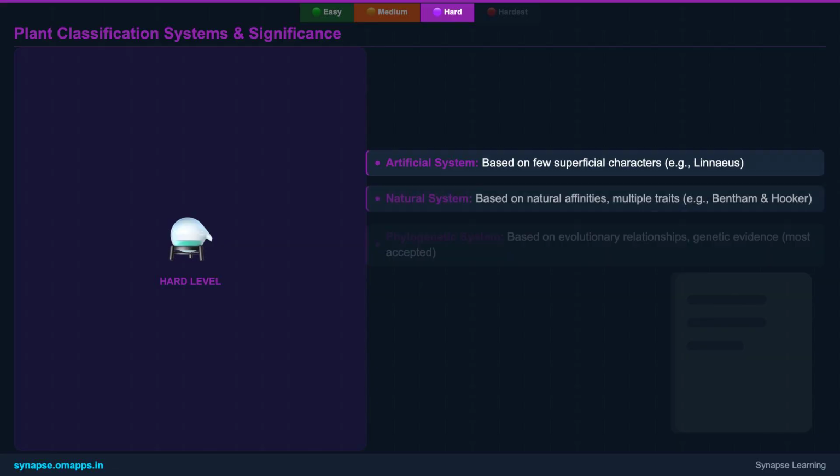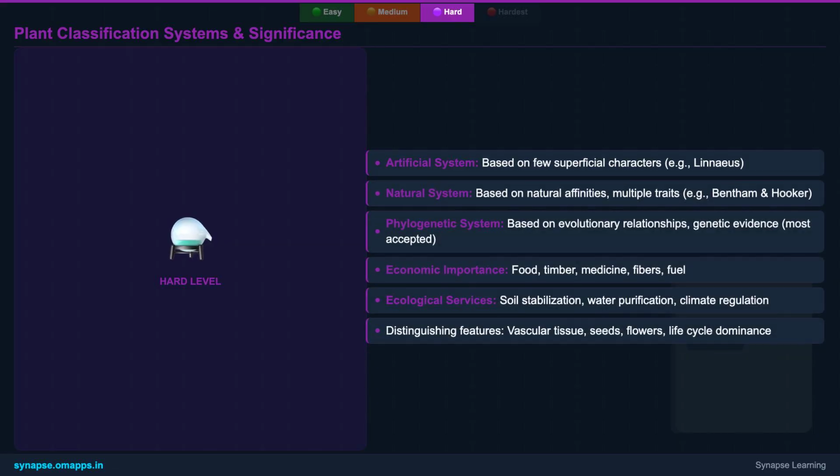Next, we explore the different systems of plant classification. We'll differentiate between artificial systems, based on a few superficial traits, natural systems, which consider a broader range of characteristics, and the most modern phylogenetic systems, which are rooted in evolutionary relationships. Understanding these approaches is crucial for appreciating how scientists categorize and understand plant diversity.